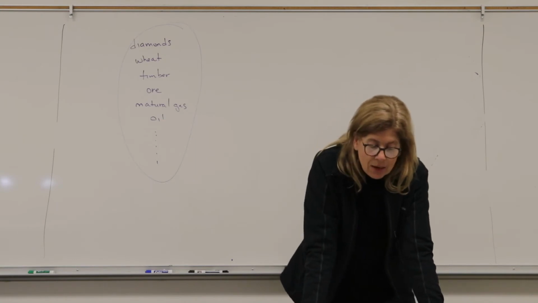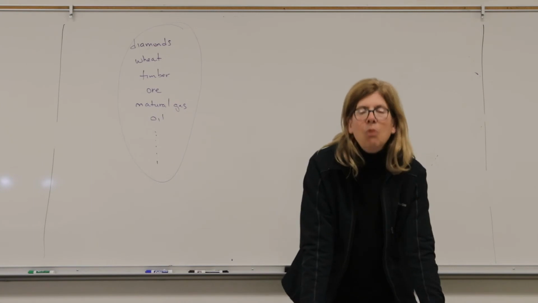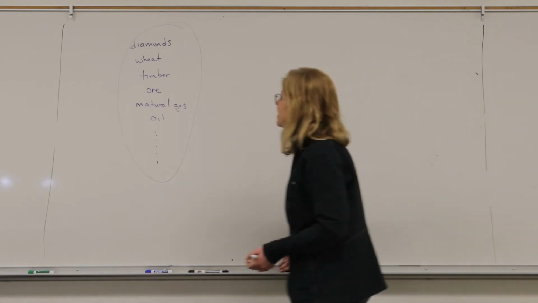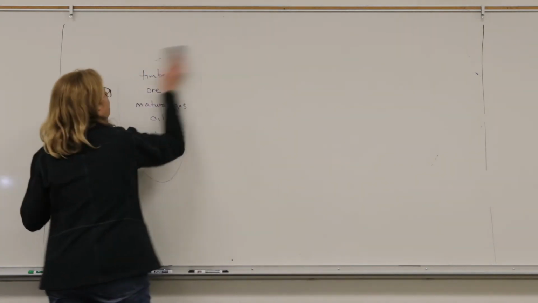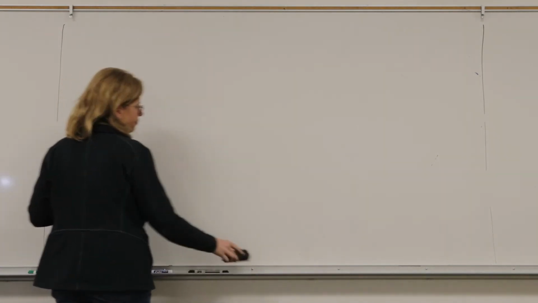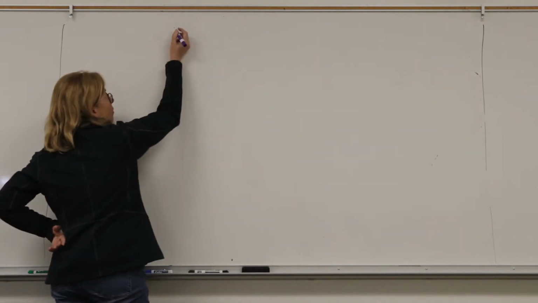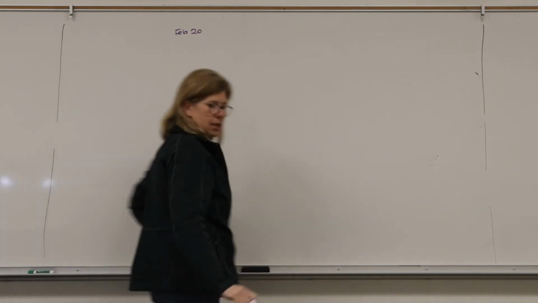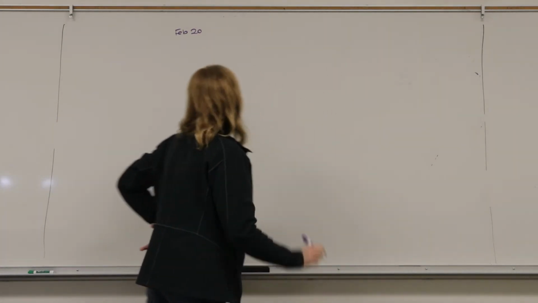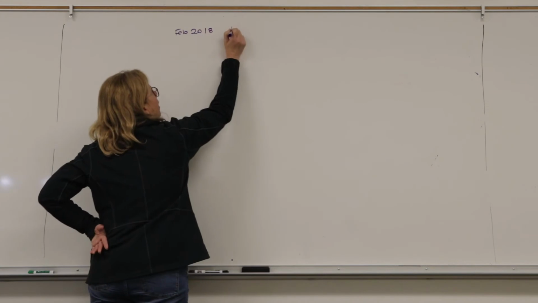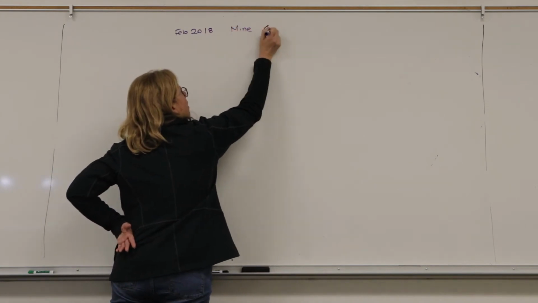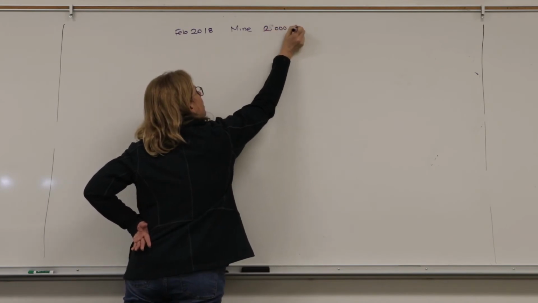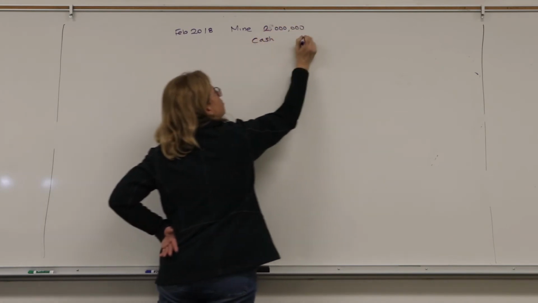So it asks us, how much should I deplete the mine for, and then how much should I depreciate that piece of equipment and the buildings that I put on site? So let's look at that. The mineral mine, when I got it, it said February, I think, 2018 or 17, 18. I'm just going to call it mine. I paid $2 million for the mine. Let's assume I paid cash.